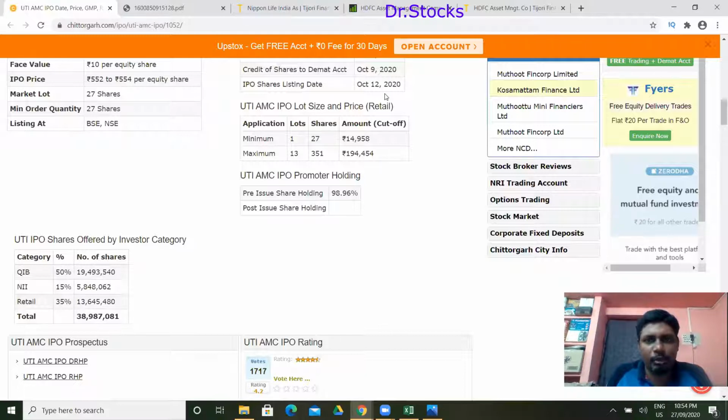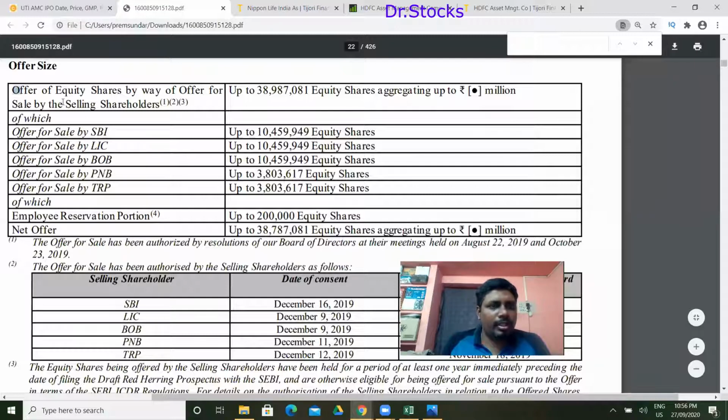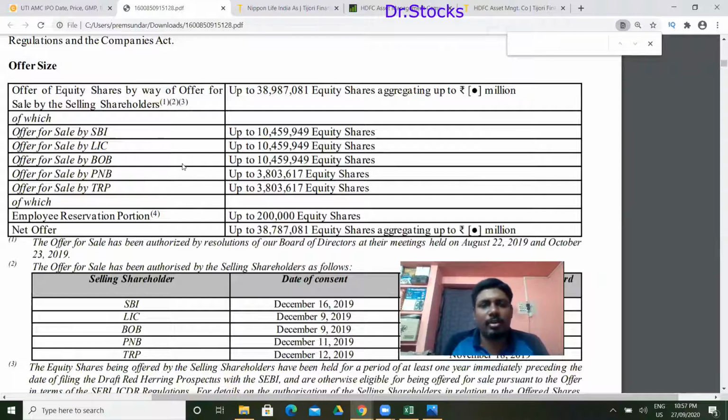So we'll check about the people who are selling the stakes. So offer size, these are the people who are selling their stakes. SBI is making some partial exit. LIC, BOB, they are making an equal contribution of exit since all are at 18.54%, right? So they are making an equal contribution of exit, followed by PNB and TRP in equal contribution. So this is how this is coming for 554.